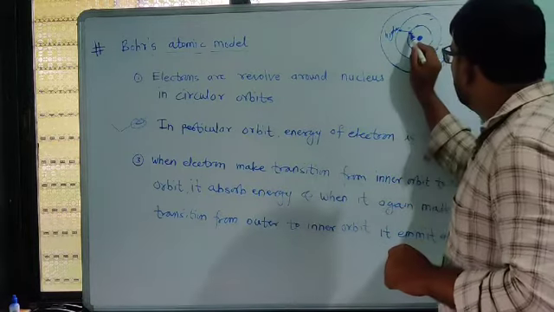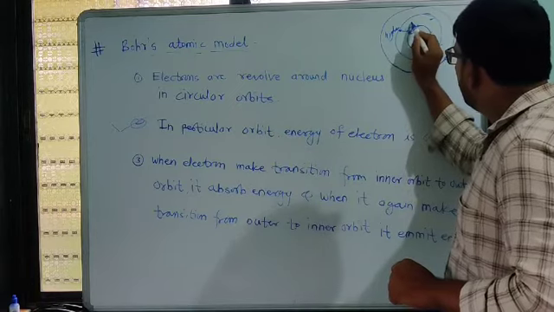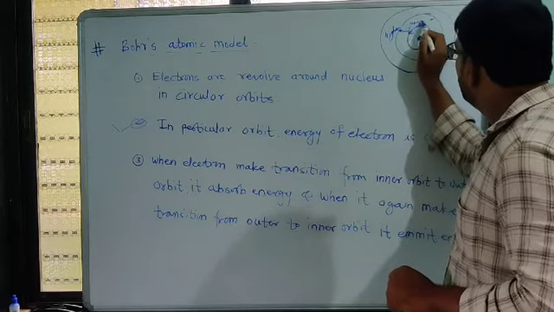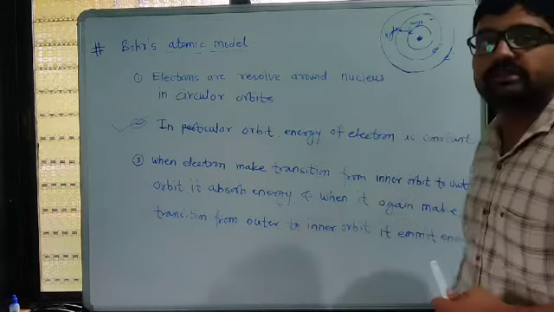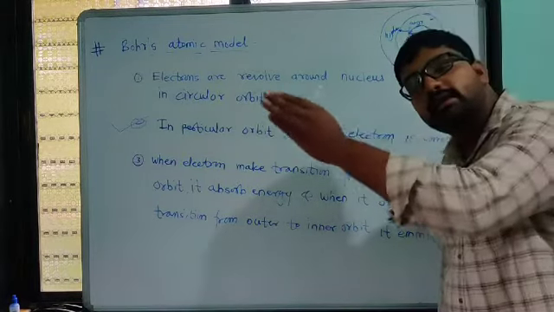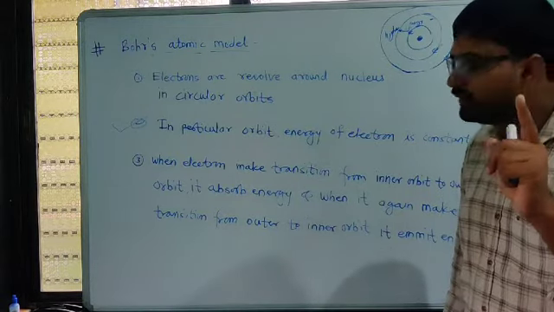So here this electron will gain some energy from the outside, and by using that energy it makes a transition to the outer energy level. That is one prediction made by Sir Niels Bohr.